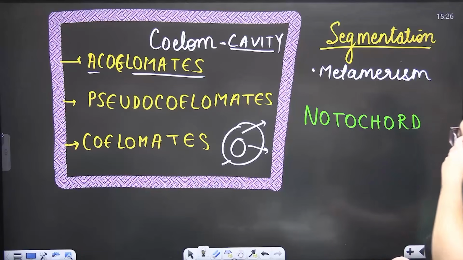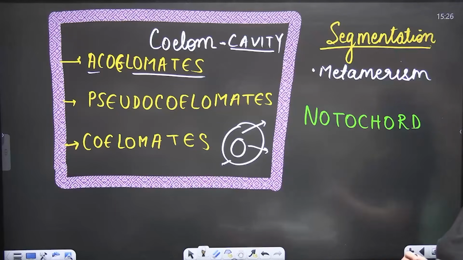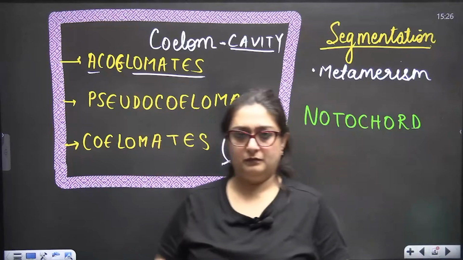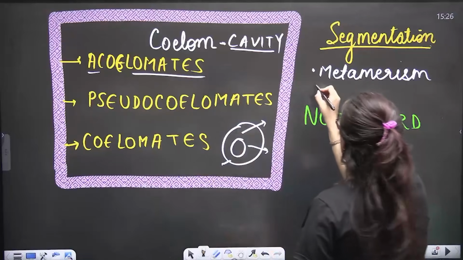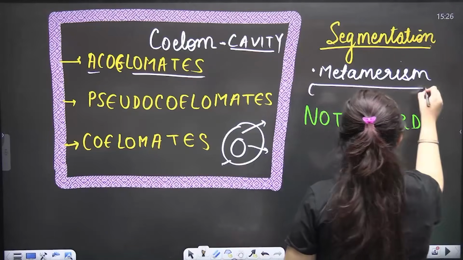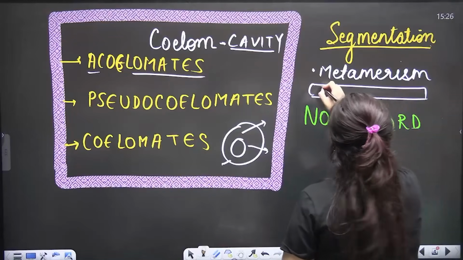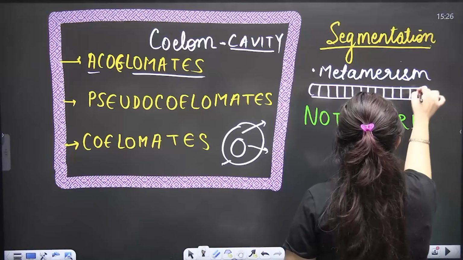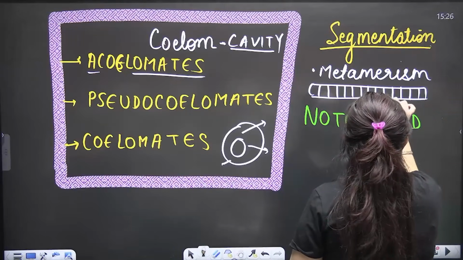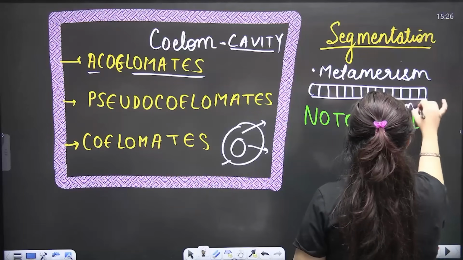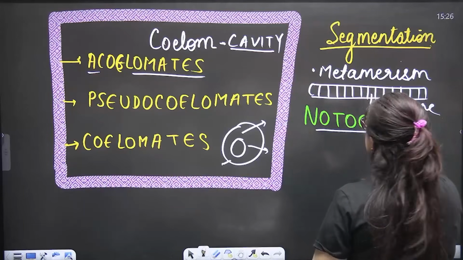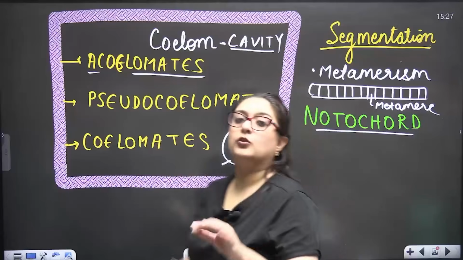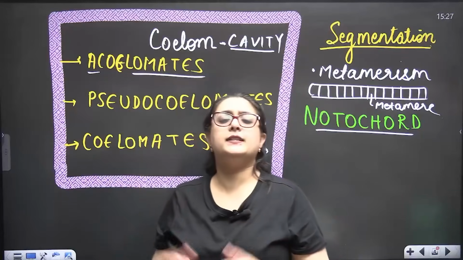Then segmentation means the organism's body is repetitively divided, mostly seen in earthworms. This is metamerism, and each segment is a metamere. Notochord: organisms having notochord are chordates.